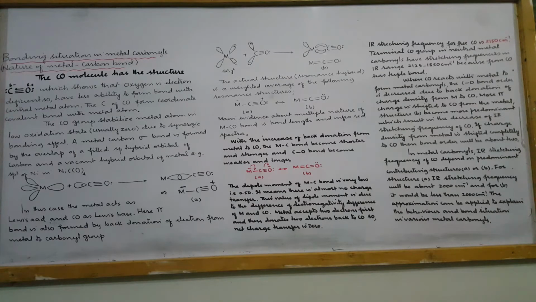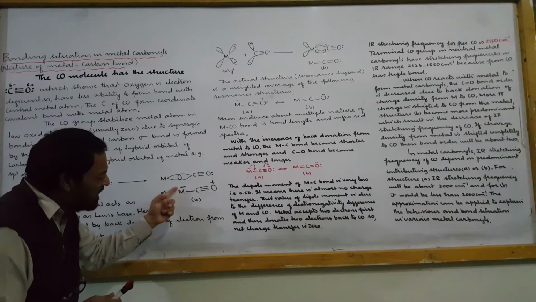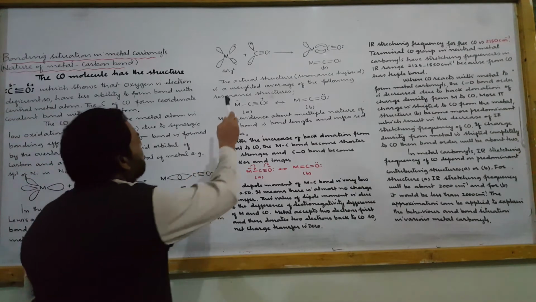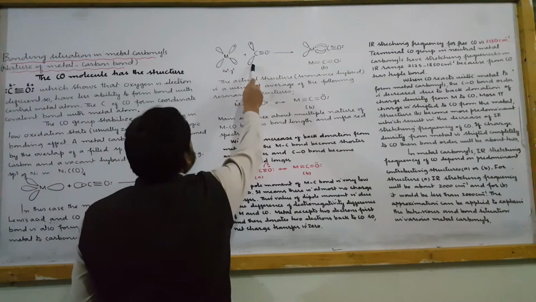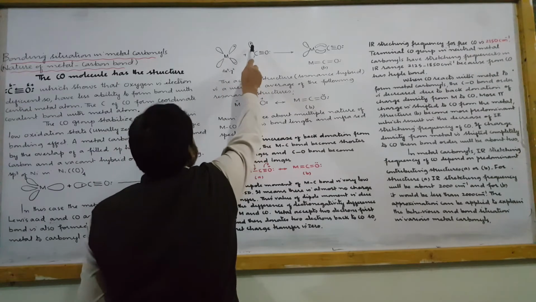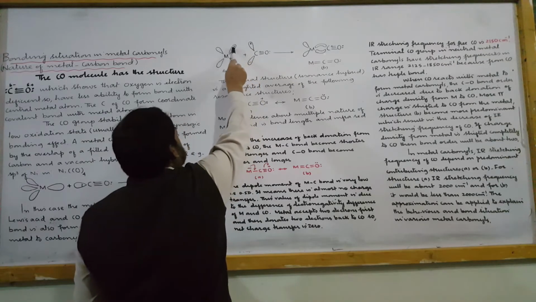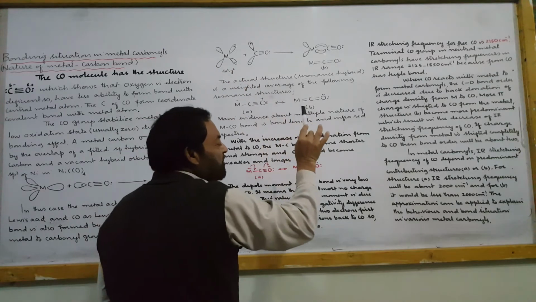Here a pi bond is also formed by back donation of electrons from the metal to the carbonyl group. How is it formed? Consider the dx square y square orbitals, and the sign here shows that if it is a crest, then it is a crest; if it is a trough, it is a trough.